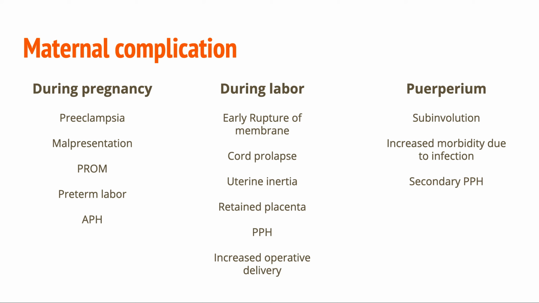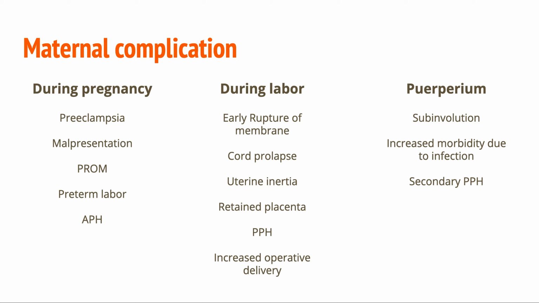Maternal complication can occur during pregnancy, during labor, and puerperium. Preeclampsia is seen in 25% of patients. There is a malpresentation because of high floating head, premature rupture of membrane because of the tense abdominal wall, and as premature rupture of membrane occurs, it could lead to preterm labor, and antepartum hemorrhage because of sudden